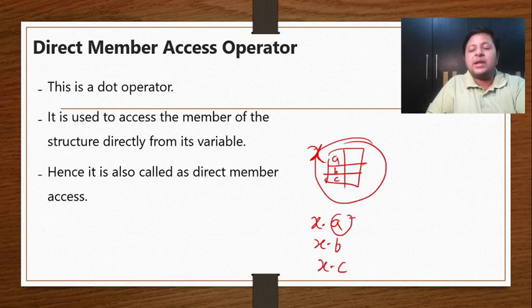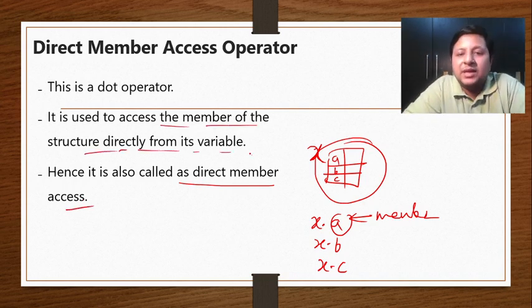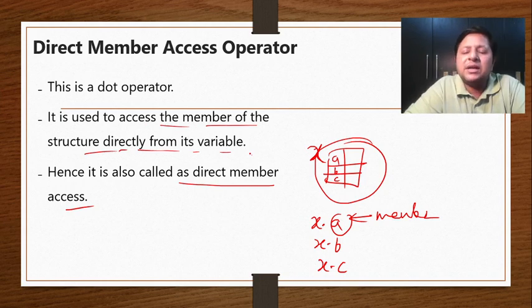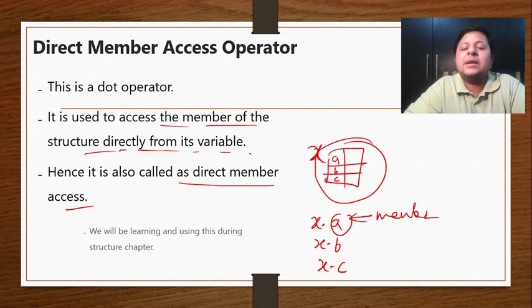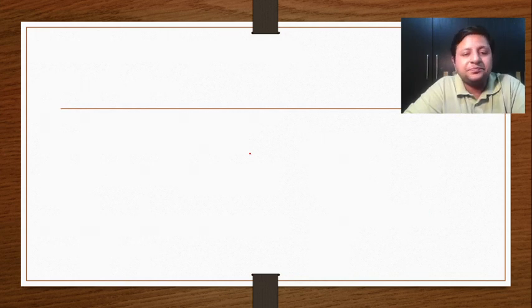So now tell me, what is A? It's a member. It belongs to whom? It belongs to X. So this dot allows me to access the member directly from its variable, and hence it is called direct member access. It is accessing the member of the structure directly from its variable. I guess at this point this much is sufficient. In structure we will be using this dot operator, or direct member access operator, in detail, so we'll be using it in the structure chapter.